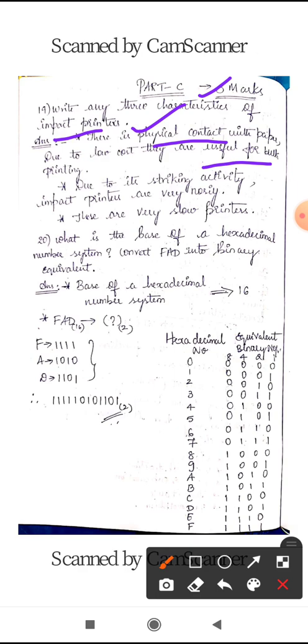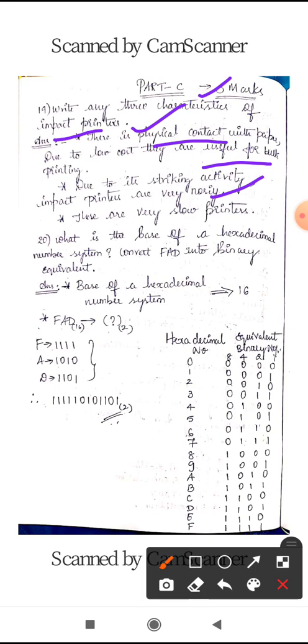If you have seen those types of printers, there will be a physical contact with the paper, and also there will be a striking of pins against the paper. Therefore there will be a sound coming out of those printers. But these printers can print a larger number of papers, that is bulk printing. For bulk printing we can use these types of impact printers. Because of that striking mechanism, these printers are very noisy. Noisy in the sense they are going to produce more sound.